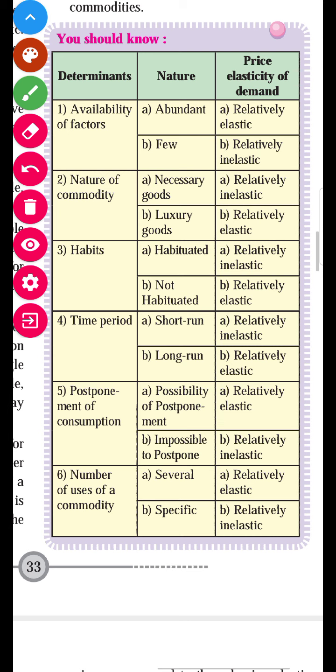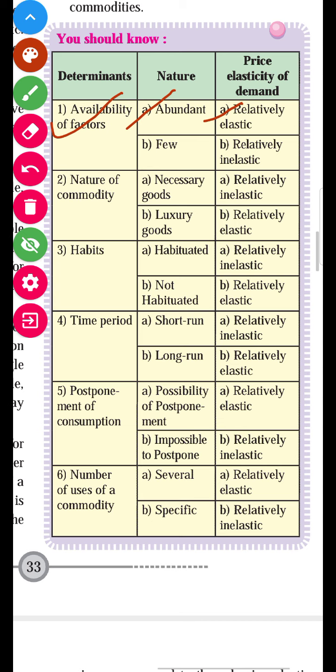For example, in the first, see, the availability of factors. If the availability of goods is abundant, it means it is available in a large quantity. If the goods are available in abundant quantity, its demand will be relatively elastic. What is the meaning of relatively elastic demand?